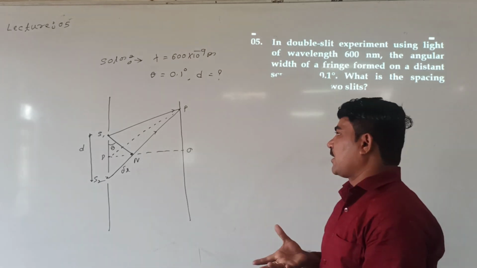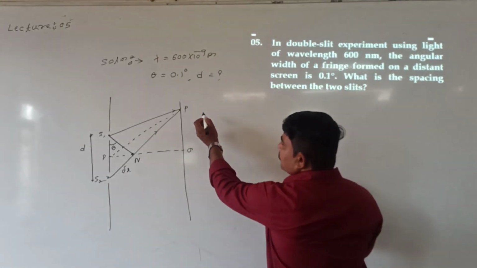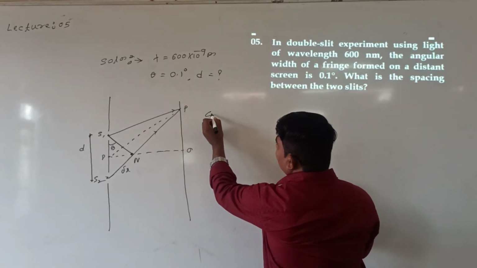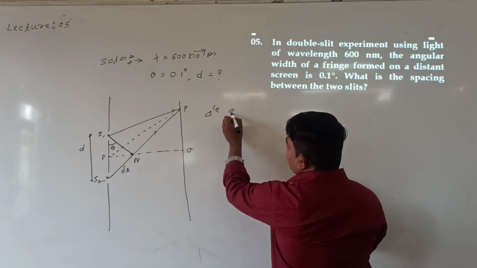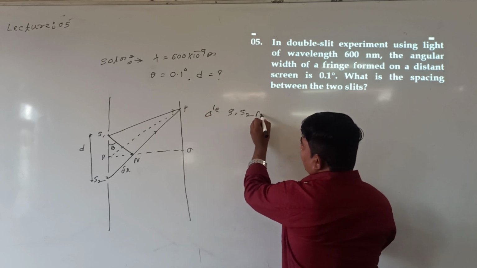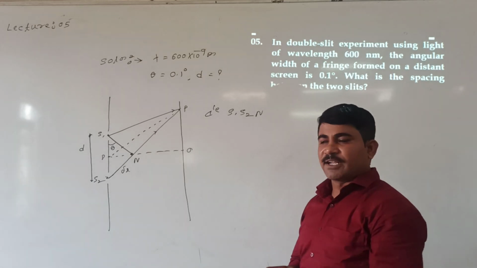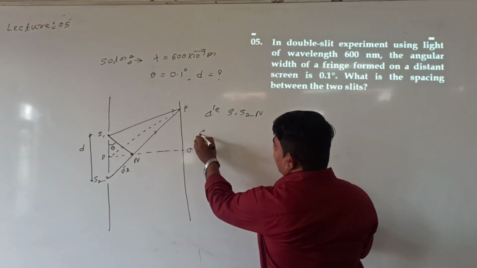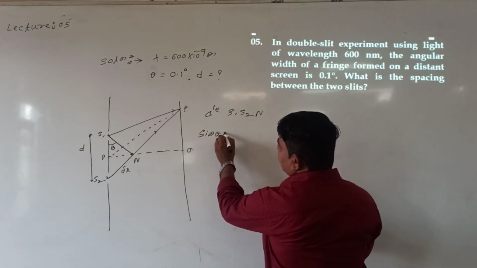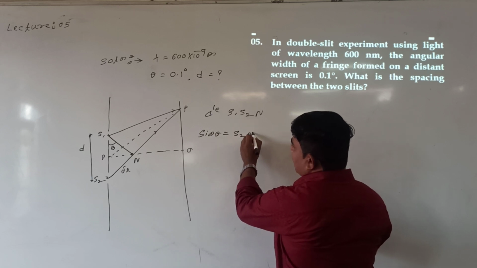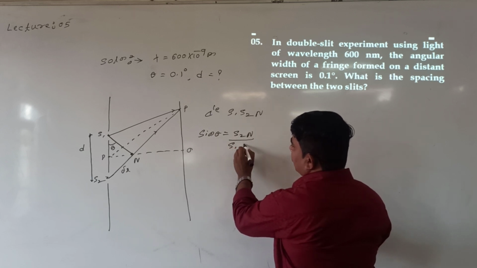What we will do? Look at me. Now here, one triangle looks like this in the figure. Which is the triangle? Triangle S1 S2N is the triangle. In this triangle, shall I take sin theta? Sin theta is equal to opposite, S2N, divided by S1 S2.